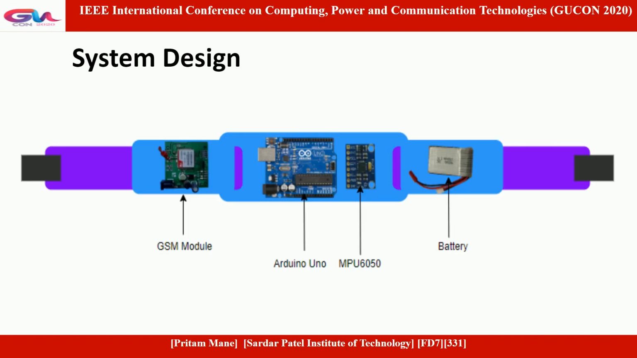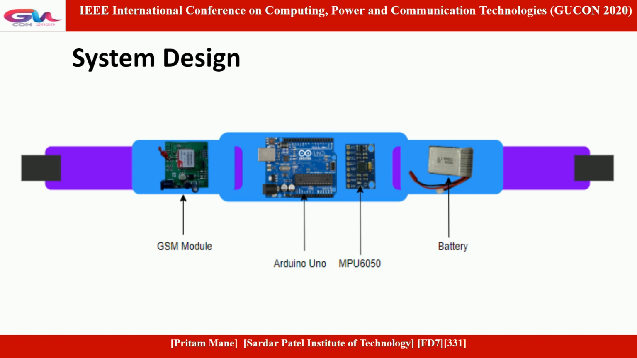System design. This image shows how our final product looks. Our system consists of a waist belt on which all the components are mounted. The hardware components and their positions on the belt are as shown in the figure. The components used are as follows: a GSM module to contact dear ones as soon as a fall is detected, an Arduino Uno microcontroller to run our fall detection algorithm, an MPU 6050 motion sensor, which consists of an accelerometer and gyroscope, and a battery to power all the components.